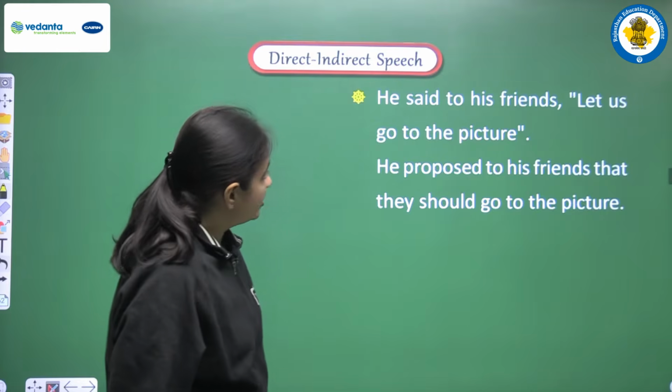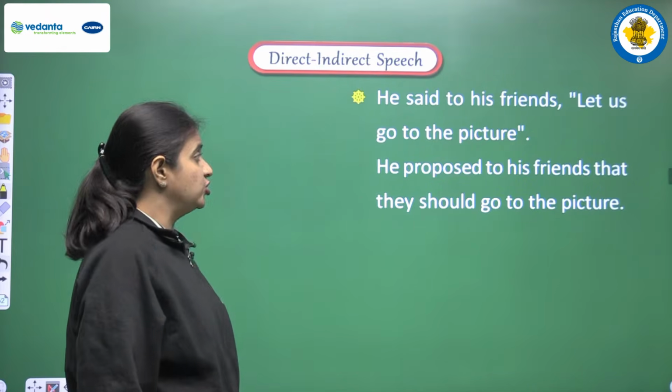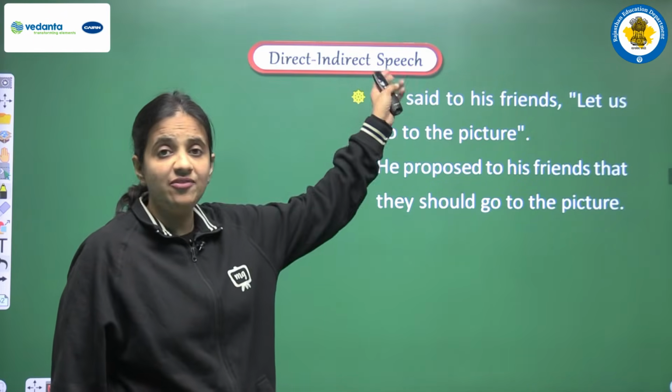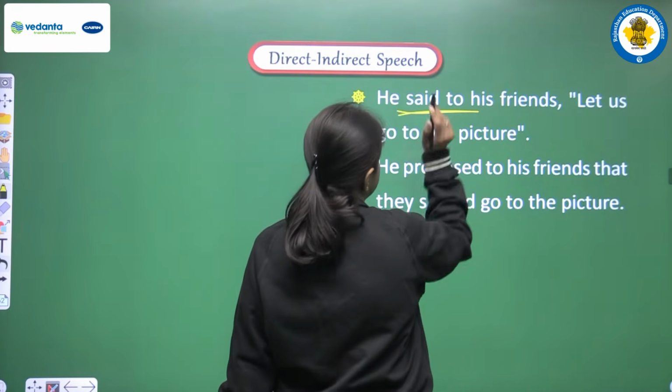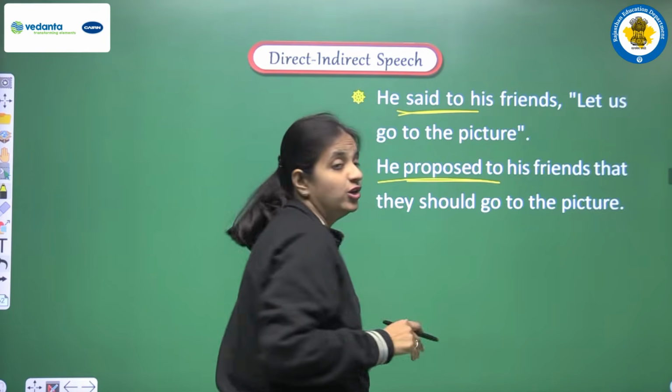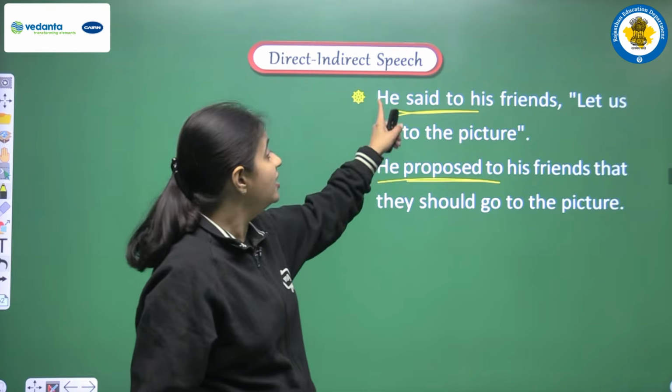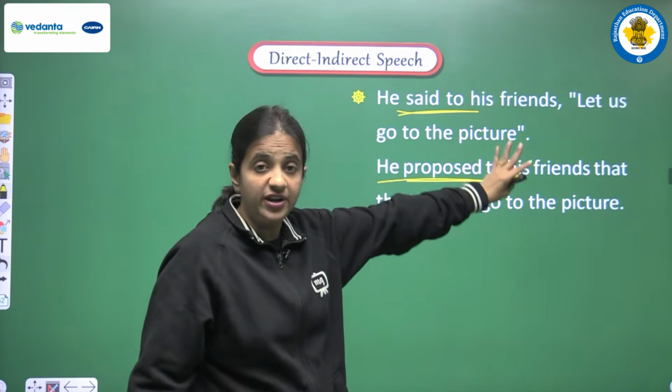Next, he said to his friends, let us go to the picture. Again we are having let in the beginning of the sentence. So first change we are doing, said to, it is converted into proposed. So we are having he proposed to his friends.